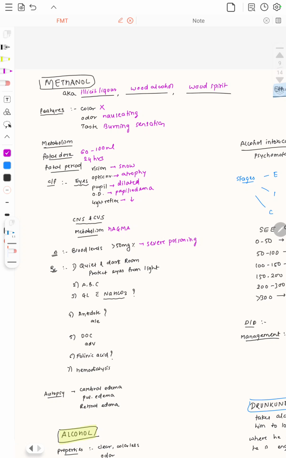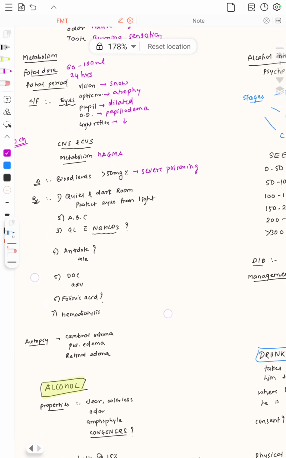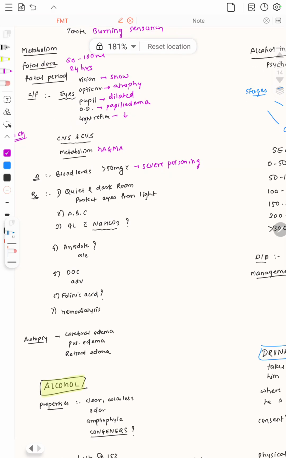Now, the Hooch tragedy, very important. The Hooch tragedy is related to the accidental consumption of methanol. Now, treatment. How will we manage the patient of methanol poisoning? We have to manage it in a quiet and dark room. Protect the eyes from light. Airway, breathing, and circulation need to be managed. Then gastric lavage is given with sodium bicarbonate. Why sodium bicarbonate? To manage this metabolic acidosis.